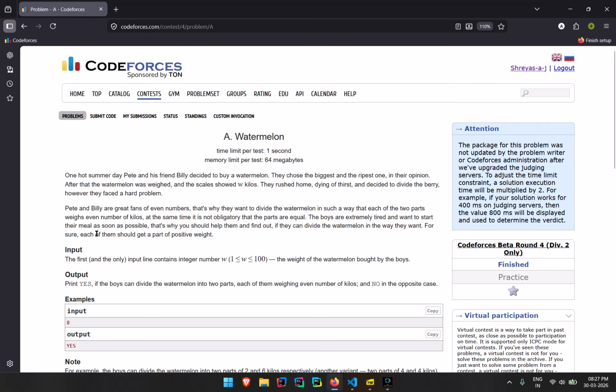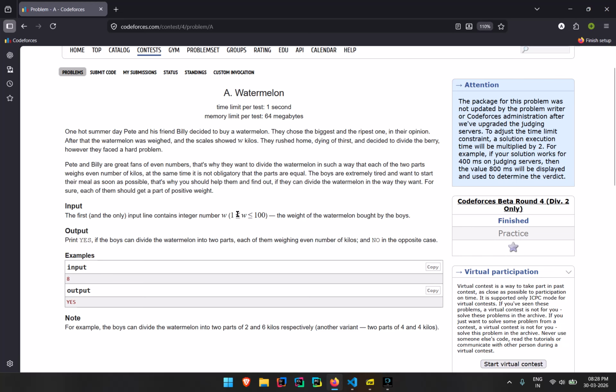The question was very simple. The question says there are two friends, and the two friends like even numbers more. You are given a watermelon. The weight of the watermelon is some number. In my case, it's 8. I can divide this 8 into two parts, but those two parts may be anything, like I could divide it into 1 and 7 or 2 and 6, like that.